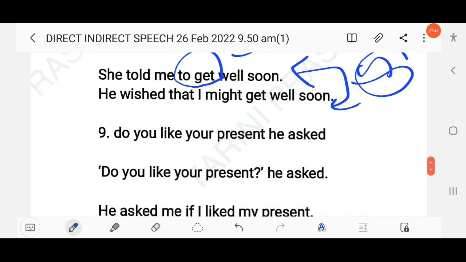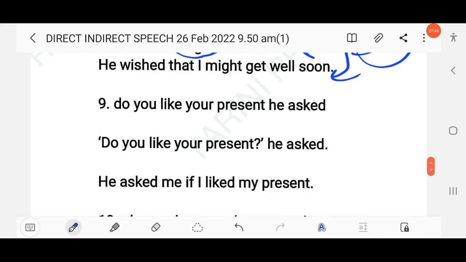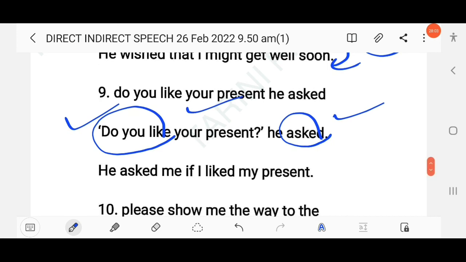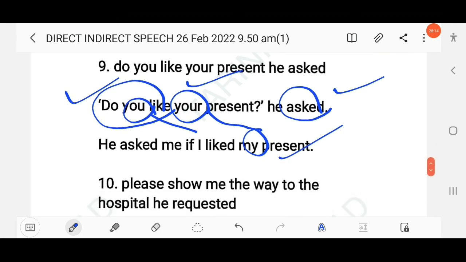Okay. The next question here, do you like your present? This is a yes no question. So here you have to follow the if or whether structure, right? Here first you have to punctuate. So as you know, here the reporting verb is simple past tense and the reported verb is simple present. So here the reported verb will change into simple past. He asked me if I liked, yes, your present means my present, right? You will change you into I. He asked me, he wanted to know if I liked my present, right?